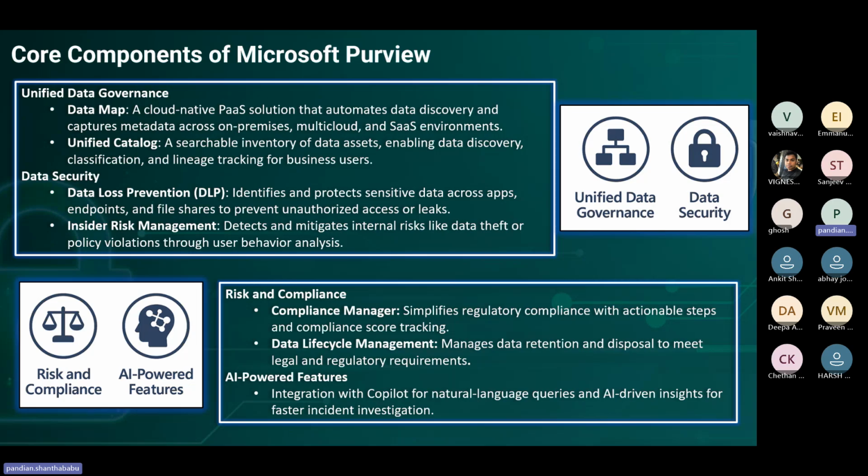Actually, we can prevent that, identify and protect the sensitivity of the data end to end, like file sharing or whatever the data comes across with the different layers. So we can take care of the data security things. And risk and compliance, from that risk compliance perspective, what we used to say, data lifecycle management and compliance manager. So these are combined, as we discussed earlier.